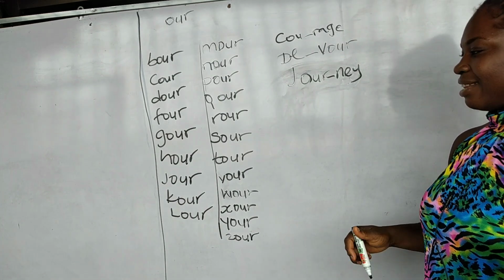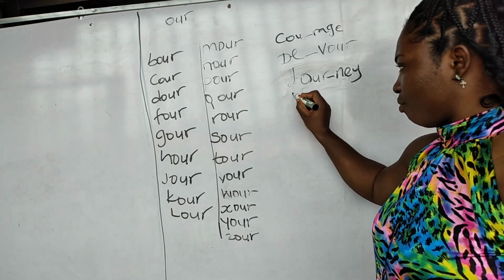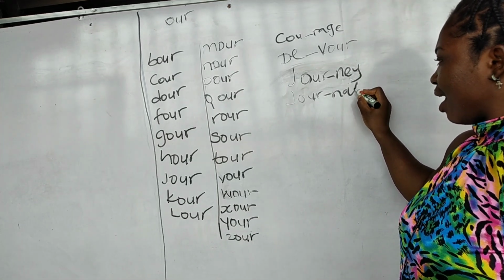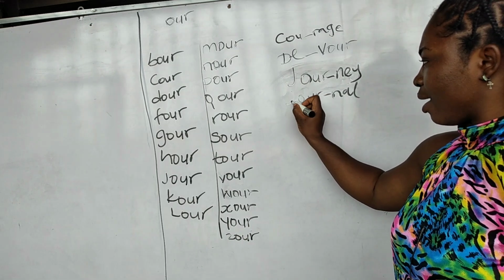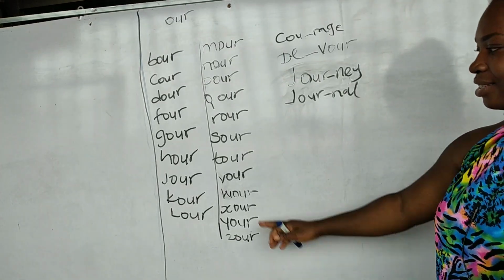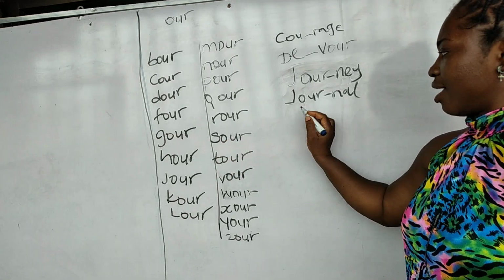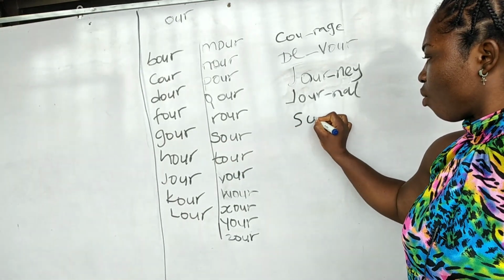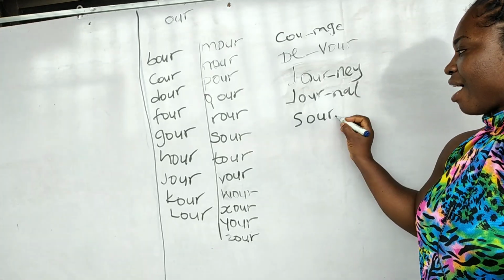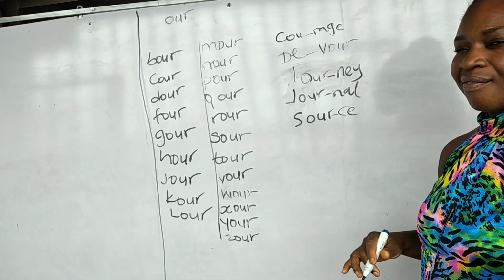All right, let's try another one. We can have journal. This is jour, and if I add the nal, I have journal. All right, let's equally try this. This is sour. Okay, the s-o-u-r. We have sour. Now if I add ce, I have source.